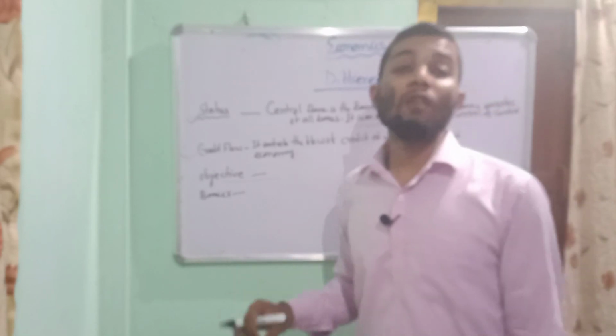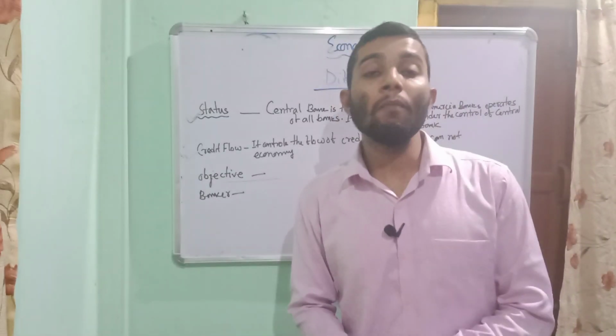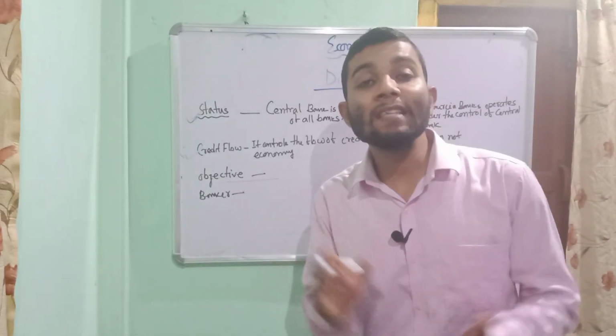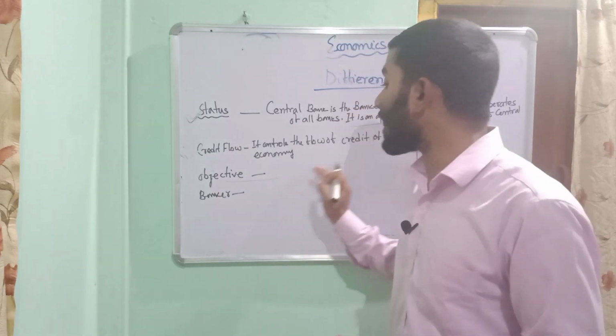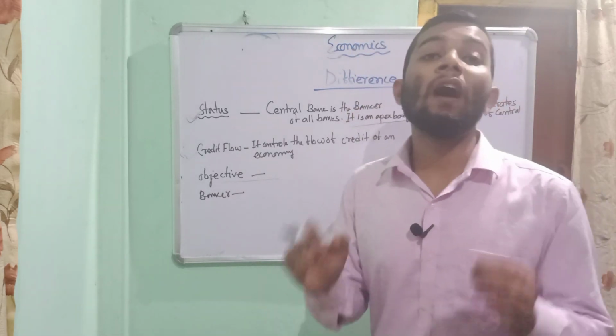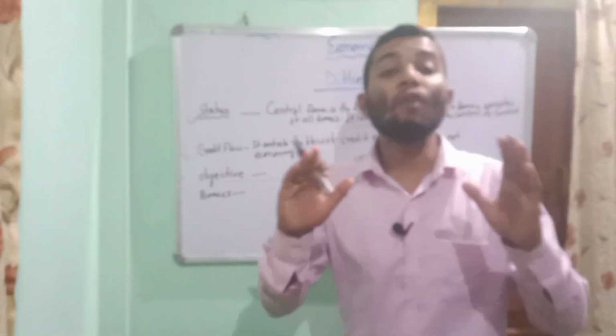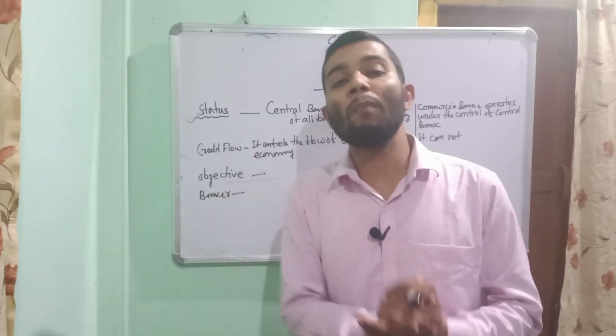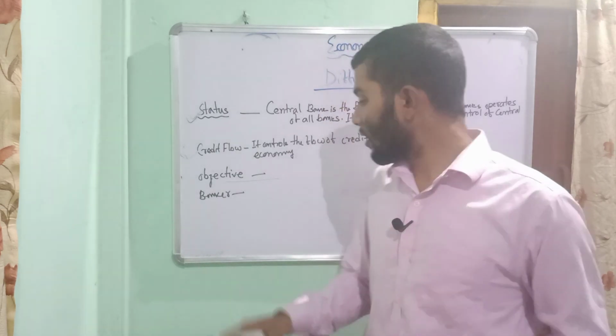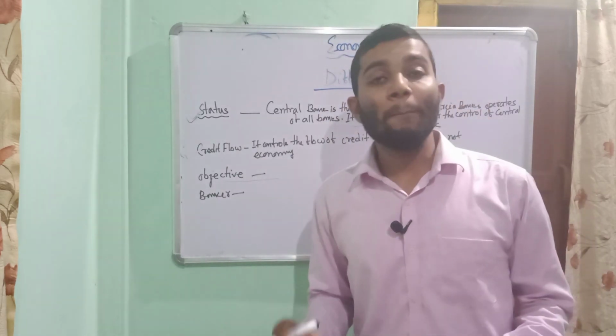Our third difference is objective. The main objective of the central bank is to develop the society, to serve the society, not to earn profit. On the other hand, the main motto of the commercial bank is to earn profit, to maximize the amount of profit. Dear student, our last difference is banker.